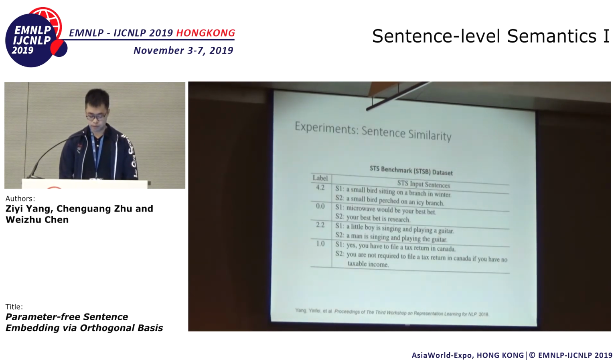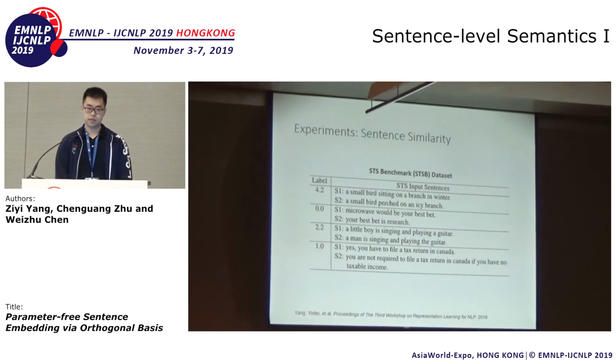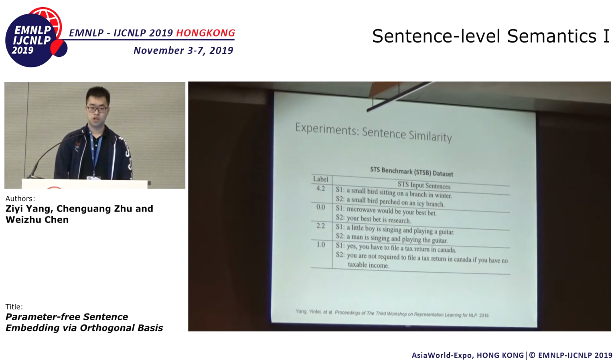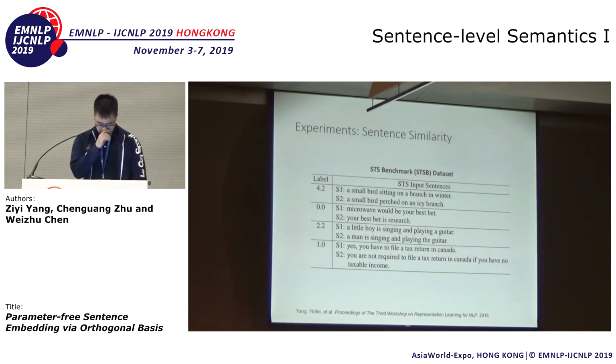Finally, the experiment part. The first task we do is a sentence similarity task that runs on the STS benchmark dataset. This dataset is composed of sentence pairs, and each sentence pair is given a cumulative score. In order to validate a sentence embedding model, we compute the similarity score of the sentence pair from the vectors generated by the sentence model. And the evaluation metric is the Pearson-R correlation between the cumulative score and the cosine similarity score decided by a model.